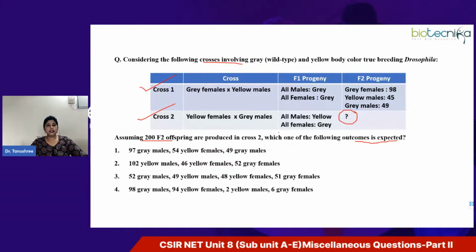To quickly answer this question, consider the following crosses involving gray and yellow body color, true breeding Drosophila. A table is given to you: cross 1 is mentioned, F1 progeny is mentioned, F2 progeny is mentioned, and even cross 2 is mentioned, and then F1 progeny, but F2 you have to calculate. So what do you think is the correct option here?